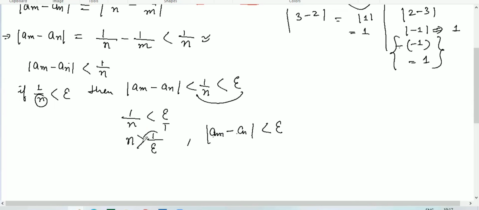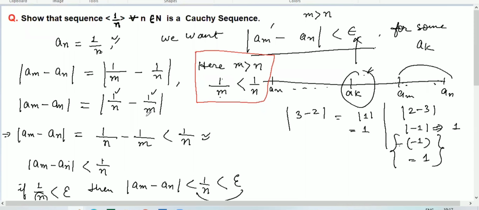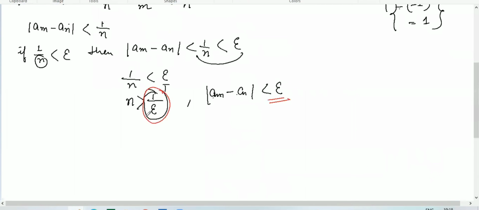So you can say that this is the particular number. After this number, the difference of any two numbers will always be less than epsilon. So this is your a_K, the particular number.